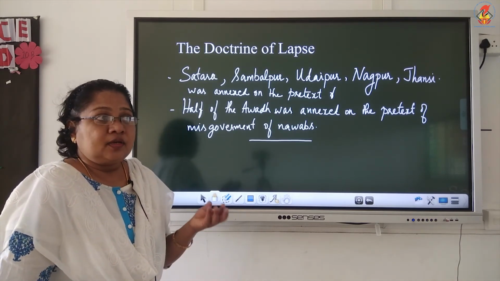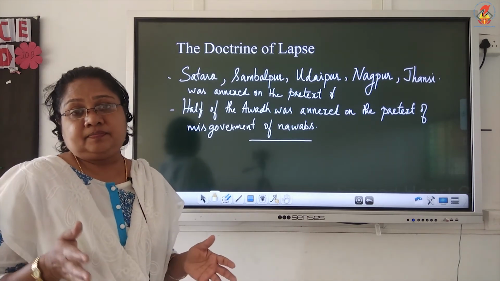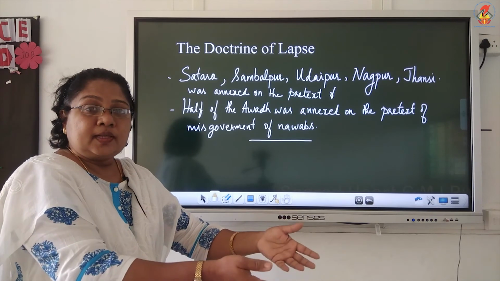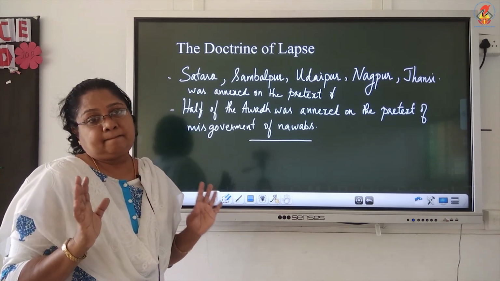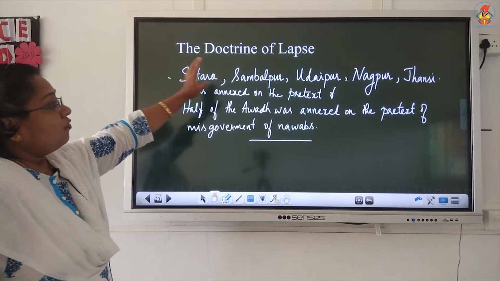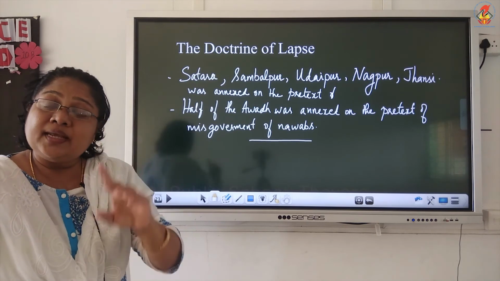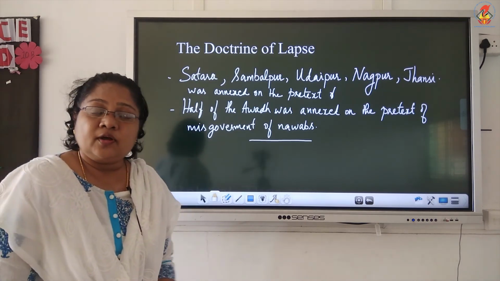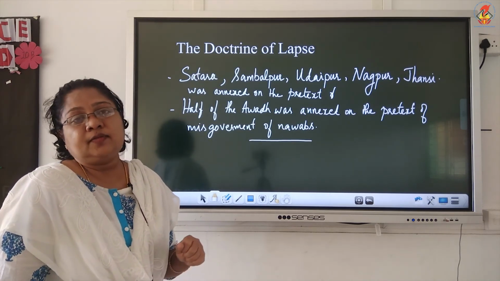Understood? If the king does not have a boy child when he dies, then the territory will be annexed to the British area. So the doctrine of lapse states that if a king dies without leaving a male heir, the control of the territory will automatically pass into the hands of the Britishers.